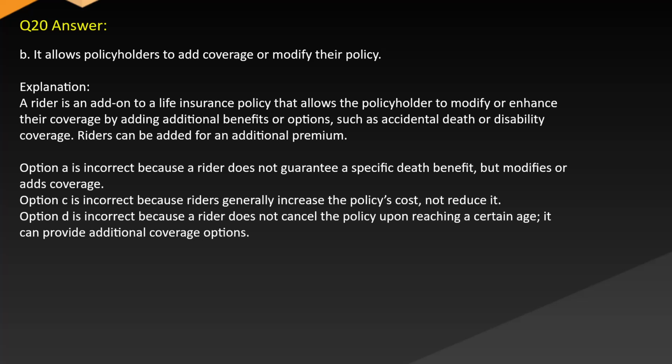Option A is incorrect because a rider does not guarantee a specific death benefit, but modifies or adds coverage. Option C is incorrect because riders generally increase the policy's cost, not reduce it. Option D is incorrect because a rider does not cancel the policy upon reaching a certain age. It can provide additional coverage options.